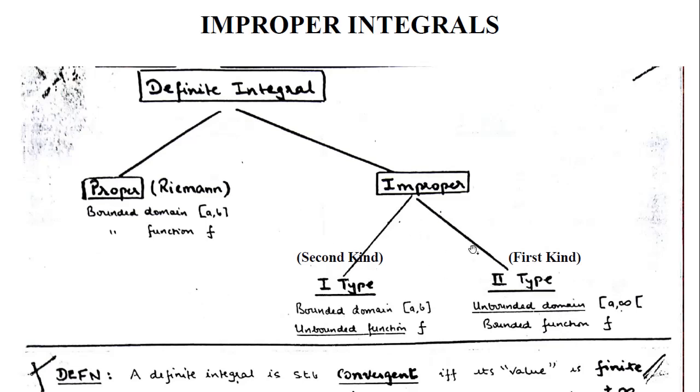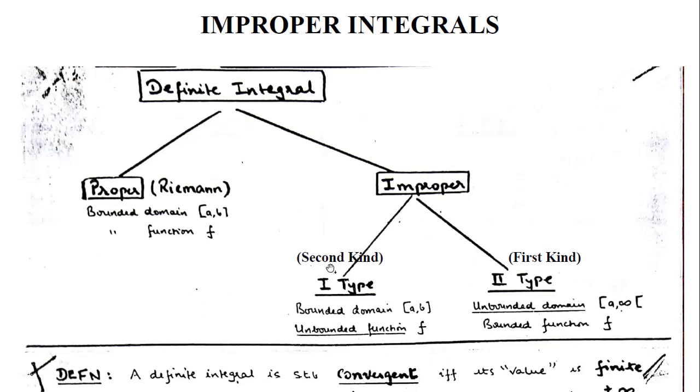How do these two categories come in, the kind or type, whatever, by relaxing the two assumptions one by one? Once we relax the assumption that the domain be bounded, this interval may be from a to infinity or minus infinity to something. In that case, this integral is of the first kind or second type. But in that case, the other assumption that the function is bounded is still there.